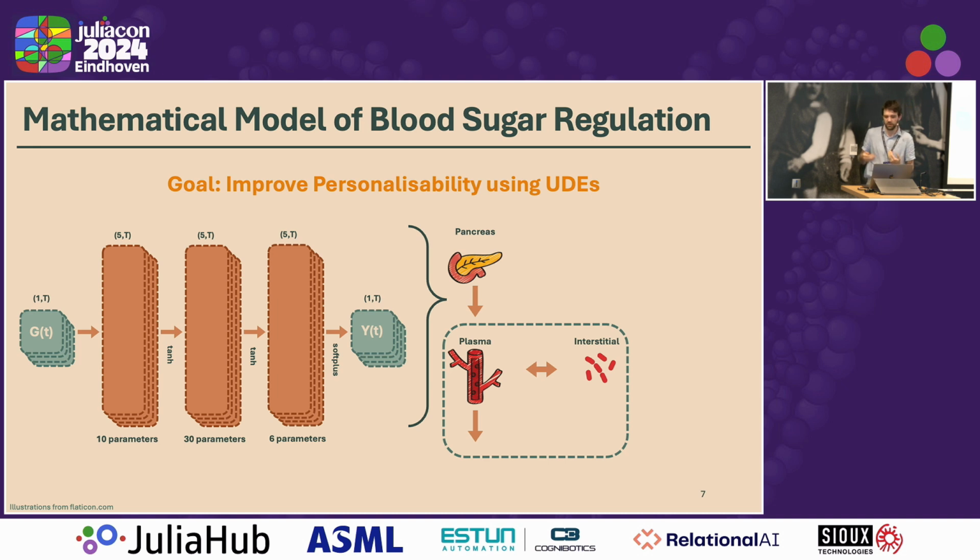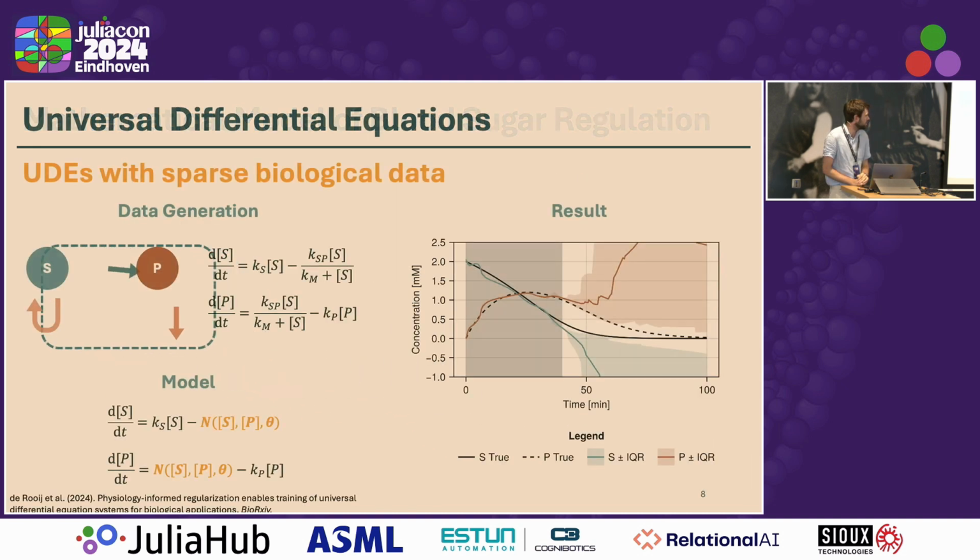One of the things that I tried was to include a neural network as this production term. So we model insulin production using a neural network, to improve the personalizability of this model. All right, this is a nice goal, but we first also want to know whether these neural networks can describe a biological system properly with quite a low amount of data, because usually these measurements have like 4 time points. So it's quite difficult to see if they work.